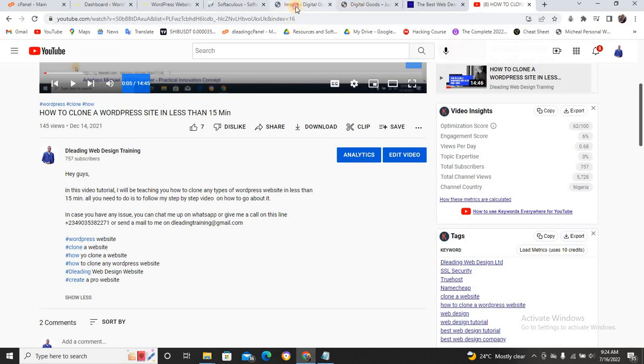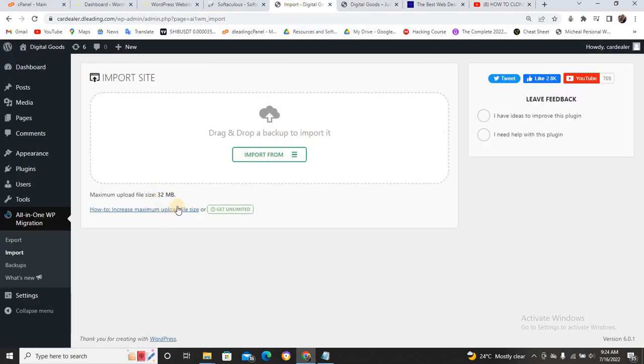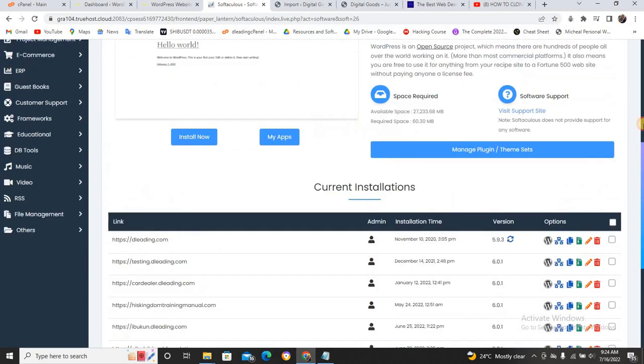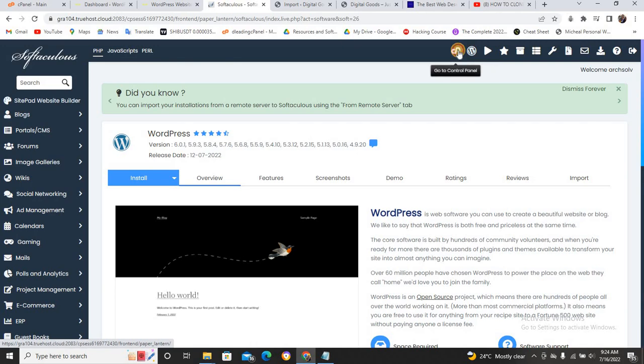So let's go straight to what we want to do. Now I need to increase the maximum size of this. So I'll go to my cPanel. For you to do that, go to your cPanel. Let me just wait for it to load. Okay, let me scroll and click on cPanel.